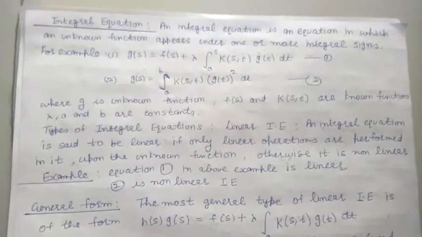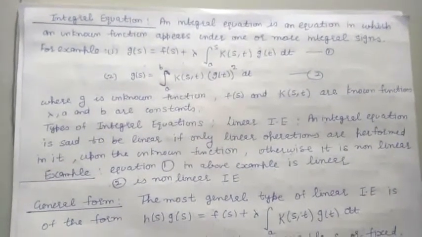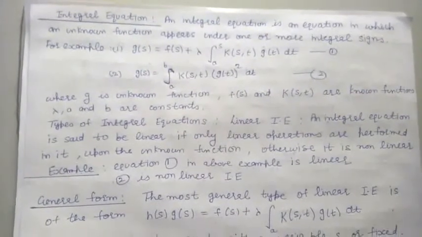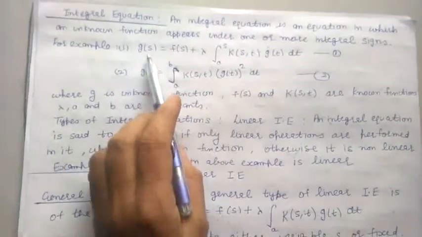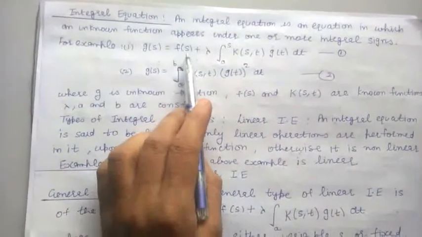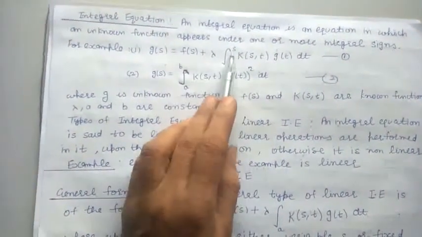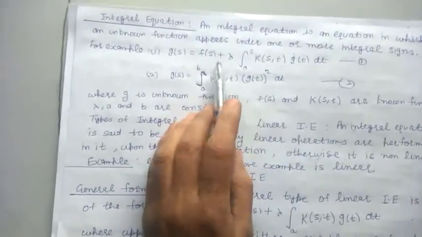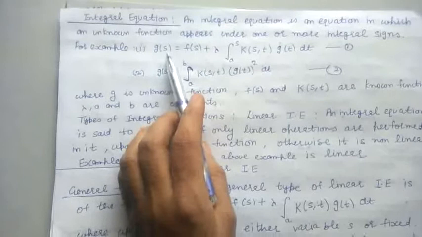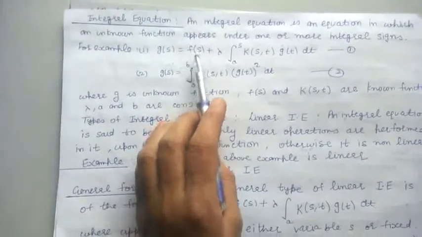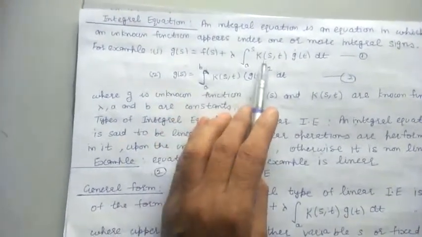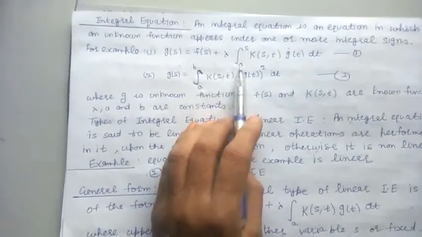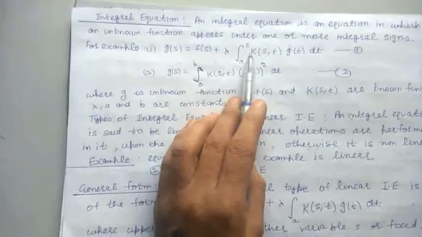Integral equation is an equation in which an unknown function appears under one or more integral signs. For example, the integral equation g(s) is equal to f(s) plus lambda integral a to s K(s,t) g(t) dt. This is an example of integral equation. Here the function g is the unknown function, and the function f and the kernel K are known functions. Here a is constant and s is variable.